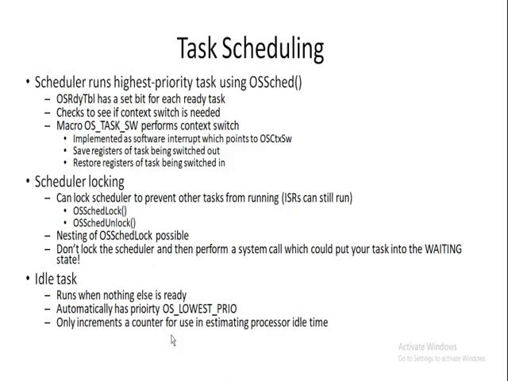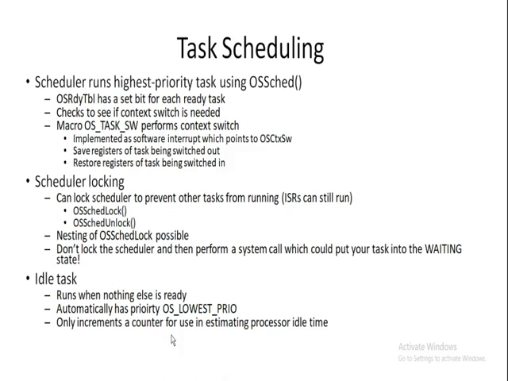OS task SW is triggered and the context switch handler OS CTX SW function is executed as the ISR for this interrupt. The OS CTX SW function is a part of the microC OS2 kernel service and is responsible for handling the context switch operation. It saves the CPU registers and program status word to the stack of the preempted task, and loads the CPU registers and PSW from the stack of the highest priority task which is going to execute.